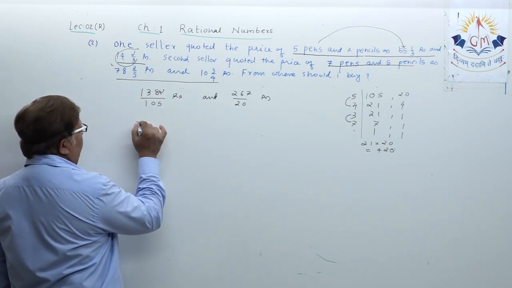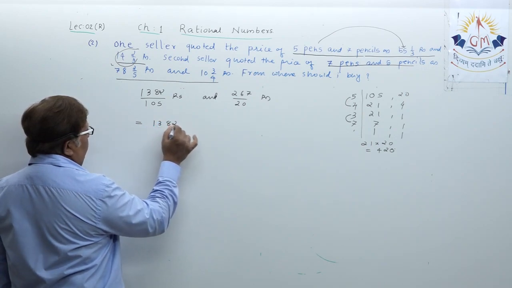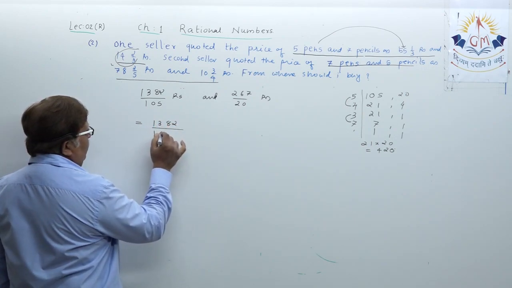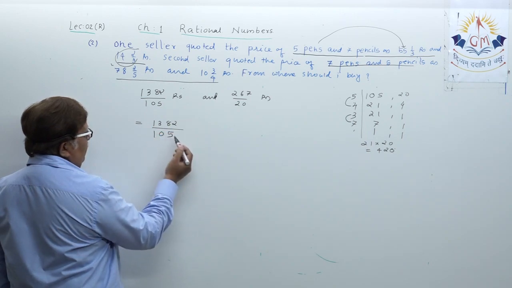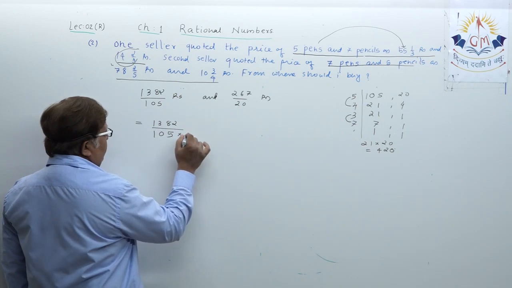Accordingly, let us multiply. The first number I am targeting, 1382 upon 105. You have to bring 420 here, so multiply by 4.